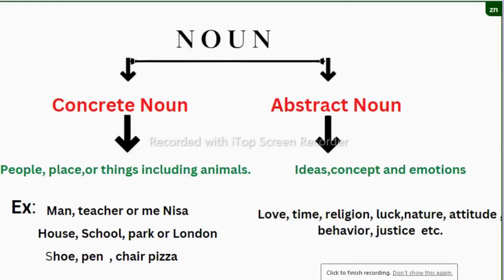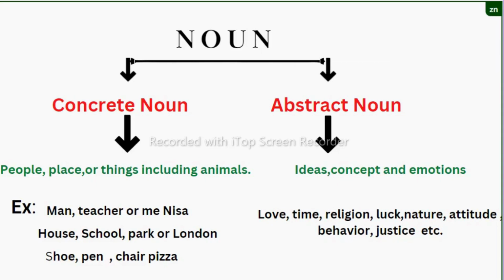So now let us see noun. We heard from our childhood that a noun is a name of a person, place, animal or thing. It is true, but we can further describe nouns. Nouns can be classified into two types. The very first is concrete noun and the second is abstract noun. In English, concrete nouns are people, places or things, including animals, that you can see, smell, taste, hear or touch. So you can basically use your five senses.